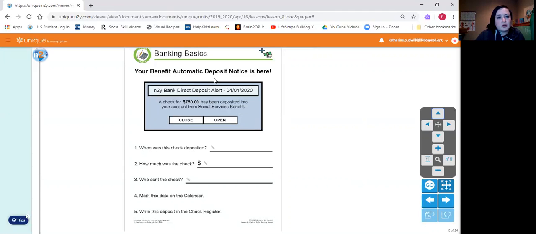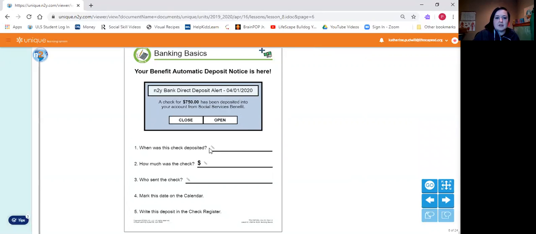So what we're going to do is answer these questions, because this is what we're focusing on with this lesson. When was this check deposited? How can we find out when it was deposited? We know when means we're looking for a date. And I think we can see the word deposit here. It says direct deposit, April 1st, 2020. So we'll write that in down here as our answer. April 1st, 2020.